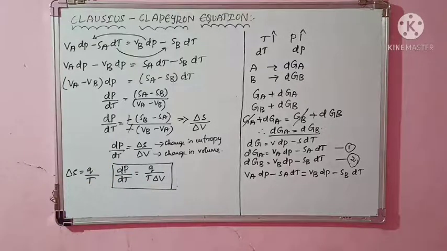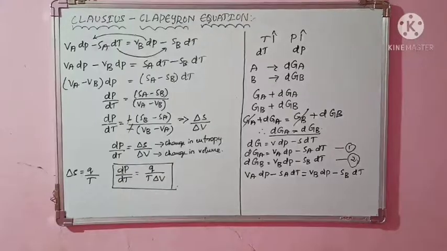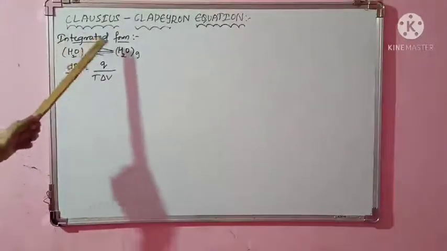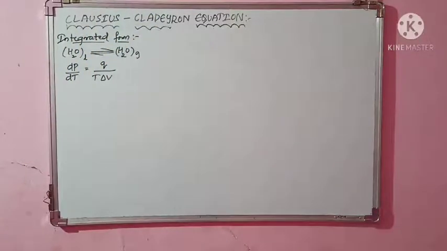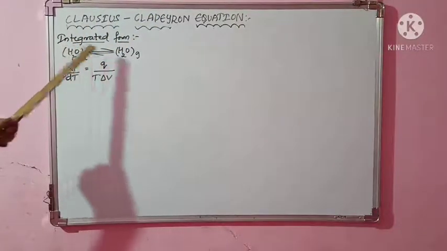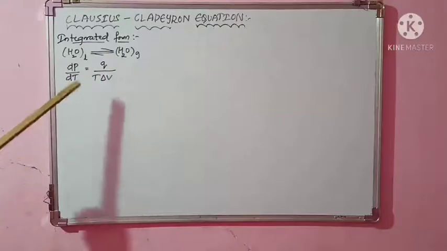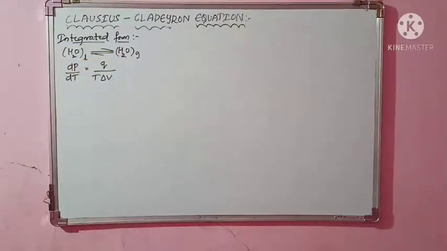Clear? Now again we have to continue and find the integrated expression of this. Let us do that now. Let us derive the integrated form of this Clausius-Clapeyron equation. For this, I am considering two phases of water which are in equilibrium. You can see here that the liquid phase and gaseous phase are in equilibrium.